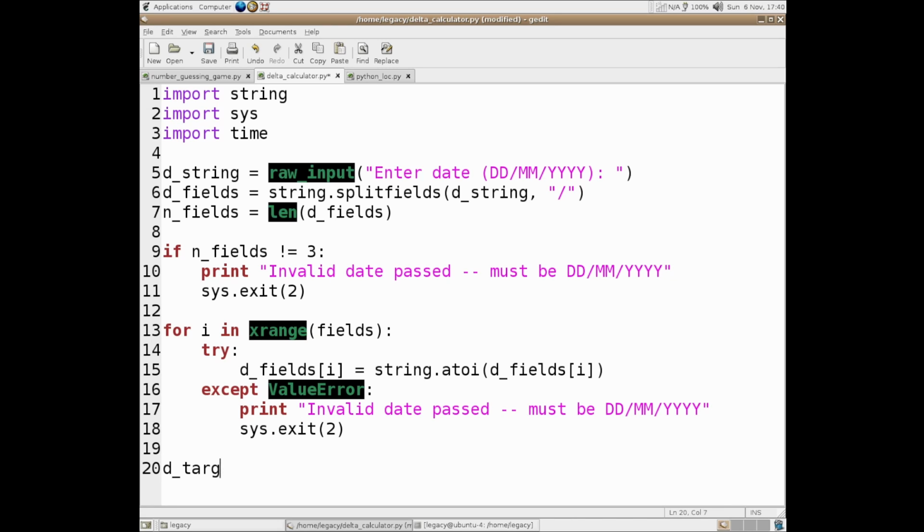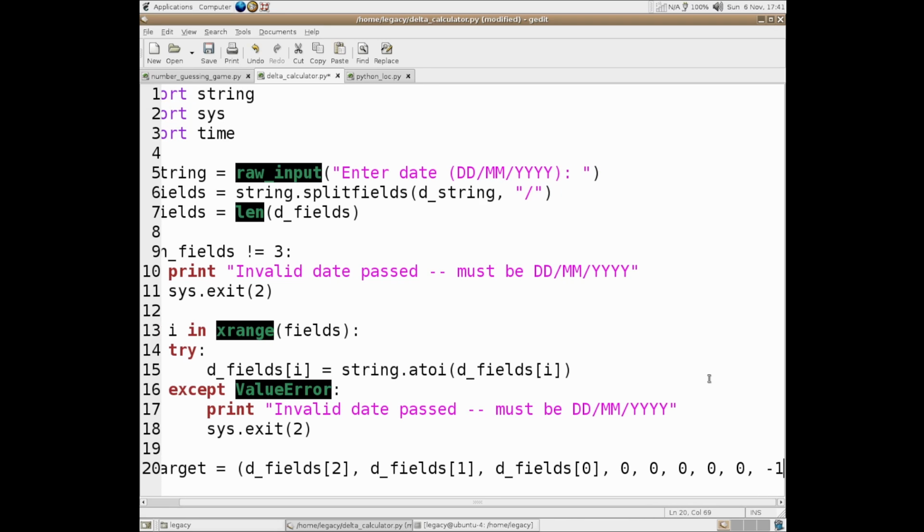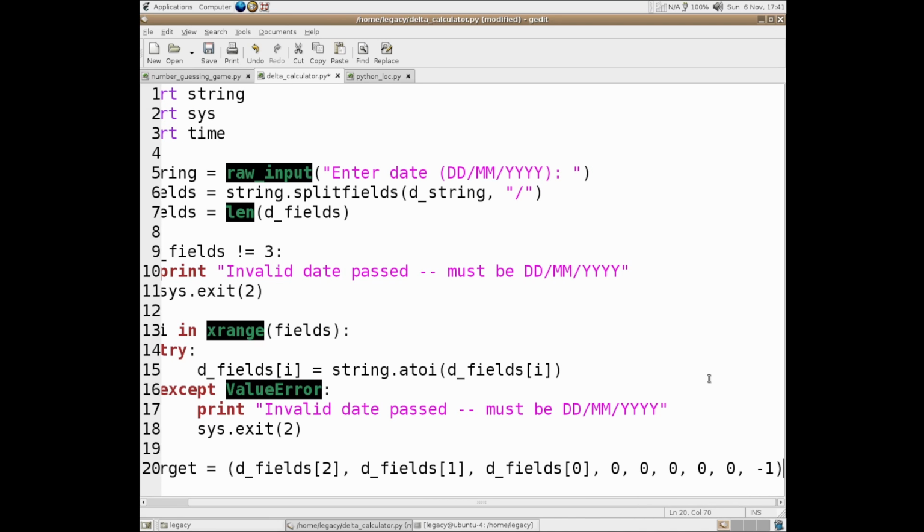So we do our target date tuple equals, sorry, this is a tuple, d_fields[2], which is the year, d_fields[1], which is the month, and d_fields[0], which is the day. And then we do the hours, minutes, seconds, milliseconds, microseconds, which is somehow different, and the -1. Well, I say somehow different. It does take them as different arguments for some bizarre reason. But there you go. And a -1, I don't remember what that does either, but that does need to be there.